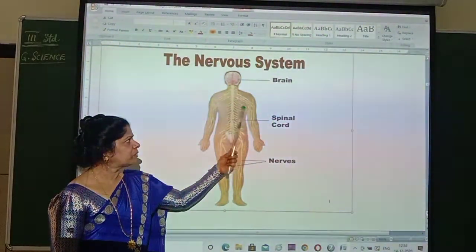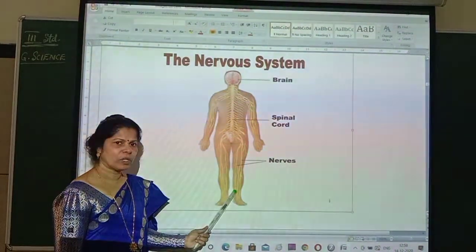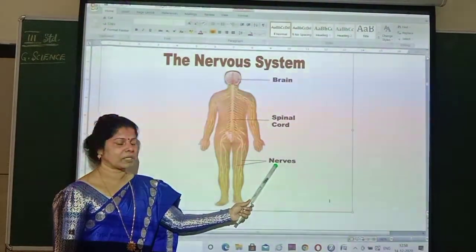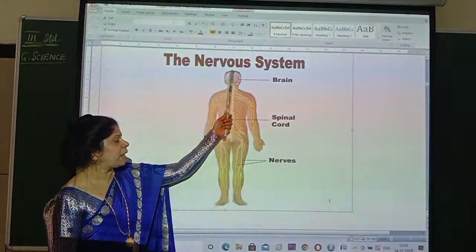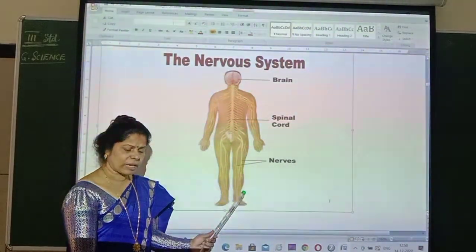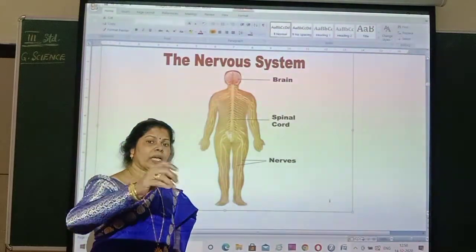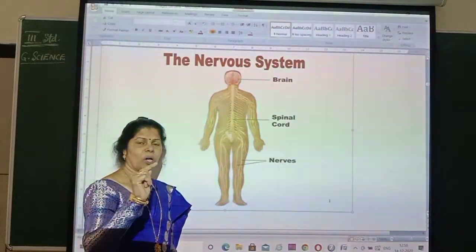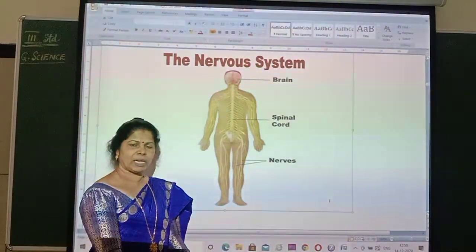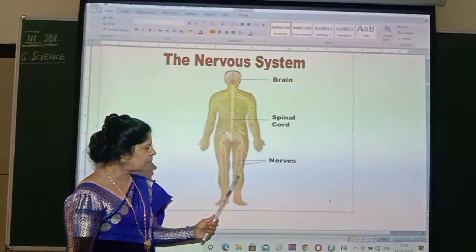And they are connected with so many small structures you can see. Cord-like structures, pipe-like structures. What are they? That is nerves. Right from head to toe, you have the nerves. Now for example, you are walking and your leg has stamped on a thorn. What will you do? Immediately you will take your leg out, isn't it? How? Because there is presence of nerves.